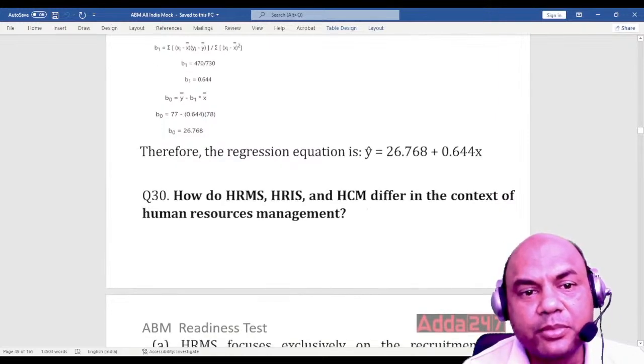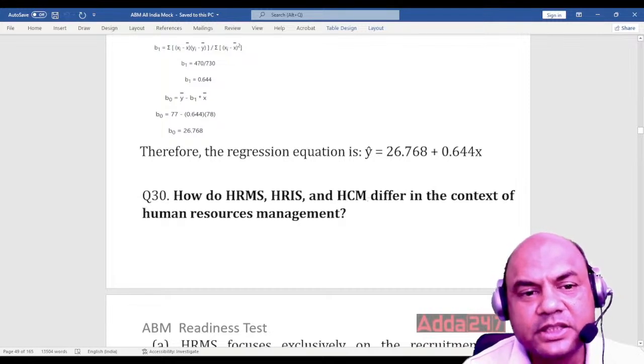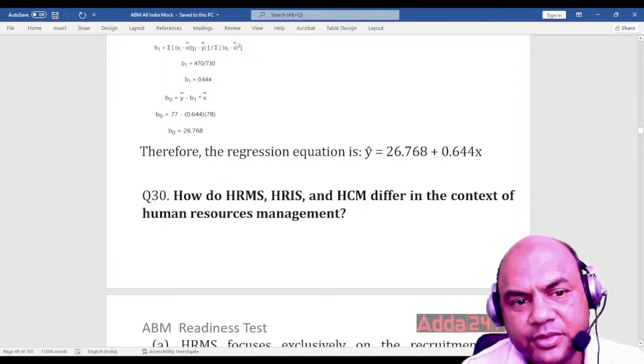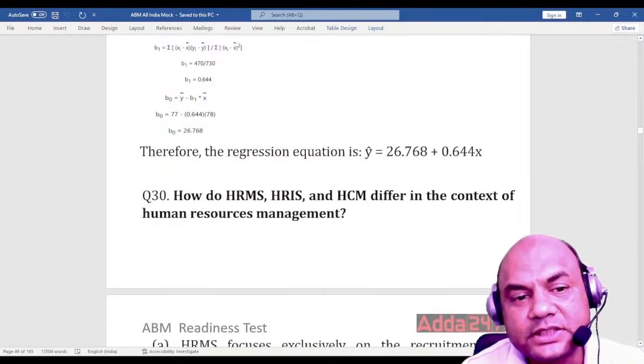So 470 upon 730. So B1 equals 0.644. Similarly B0. B0 equals y bar minus b into x bar. This is the equation y equals a plus bx, so this is A basically. Find this out, put the values of x bar and y bar in this and you will get the value of B0, or you can call it A also. In the classes I have taught you as A, right? So A and B you have got now. So y equals a plus bx. That's the answer. A is 26.768 plus B is 0.644x.